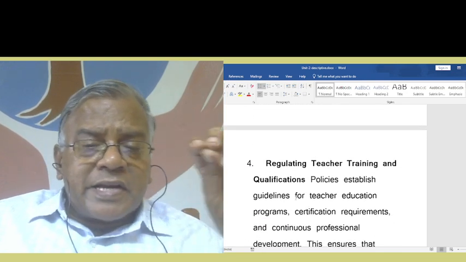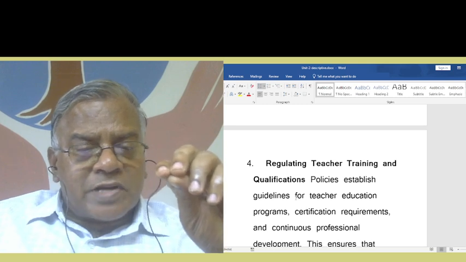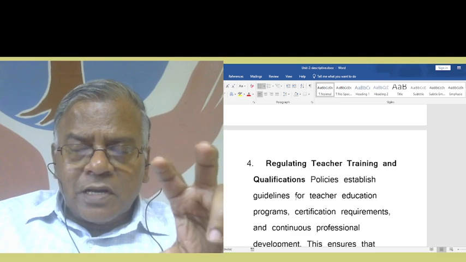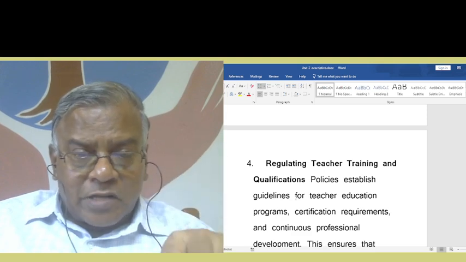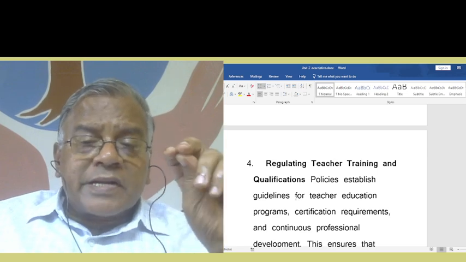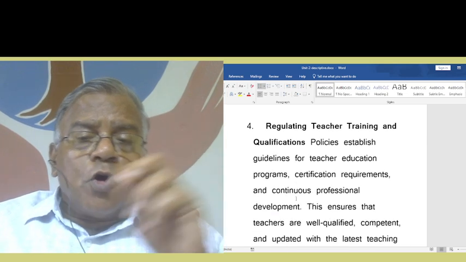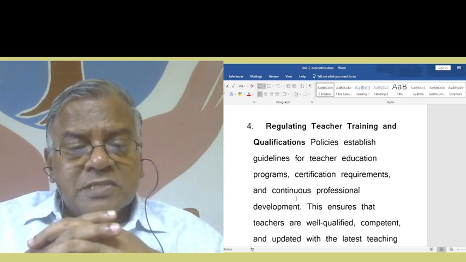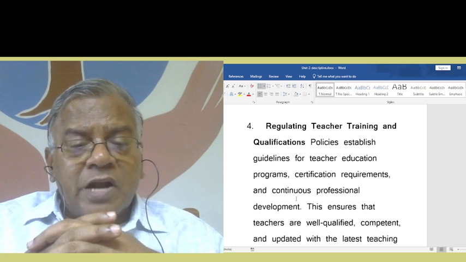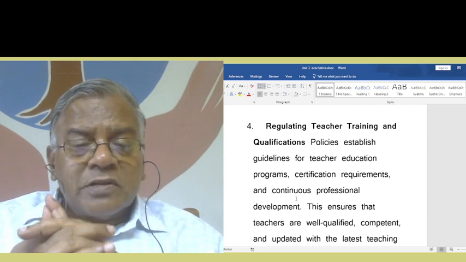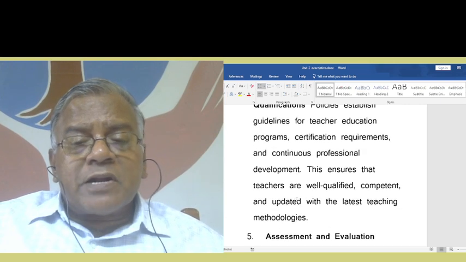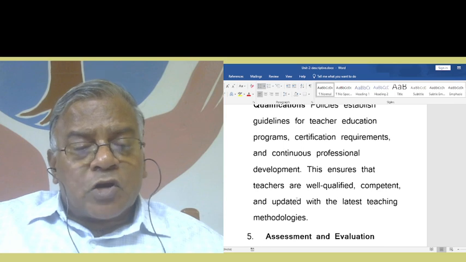Then regulating teacher training and qualification. So we are evaluating how education policy has an impact on education. That's what we are doing now. Regulating teacher training and qualification. Policies establish guidelines for teacher education programs, certification requirements, and continuous professional development. This ensures that teachers are well qualified, competent, and updated with the latest teaching methodologies.